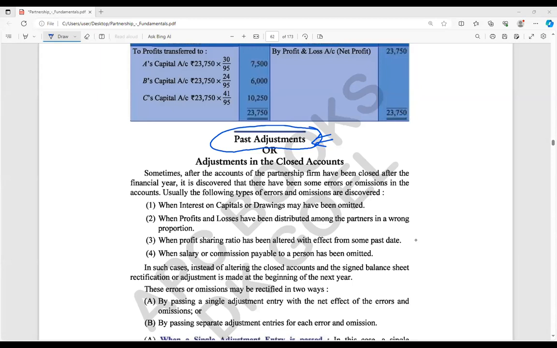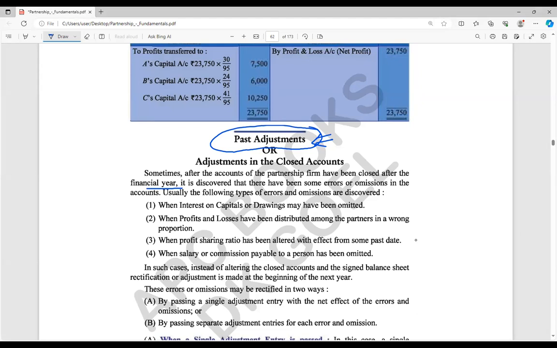Sometime after the accounts of the partnership firm have been closed after the financial year, remember, this point is important for you, it is discovered that there have been some errors or omissions in the accounts. Usually the following types of errors or omissions will be discovered. The meaning is that you have already completed your appropriation account, profit and loss account, balance sheet, all the things.